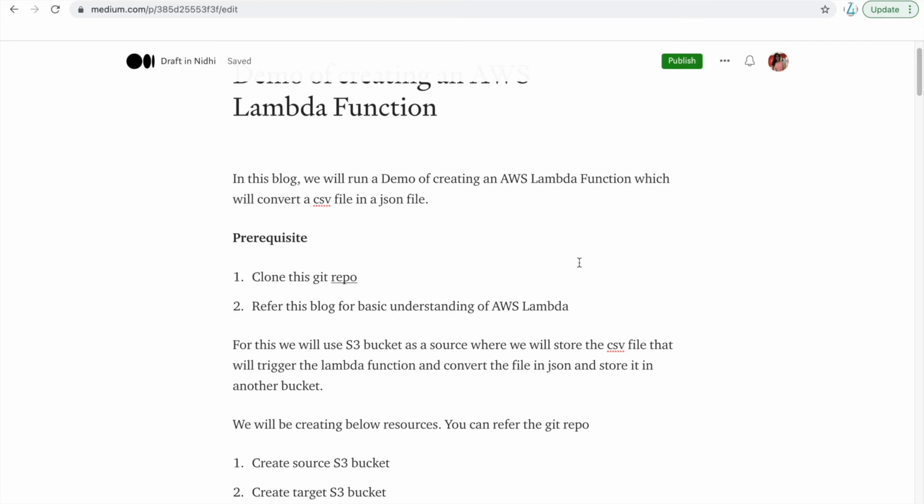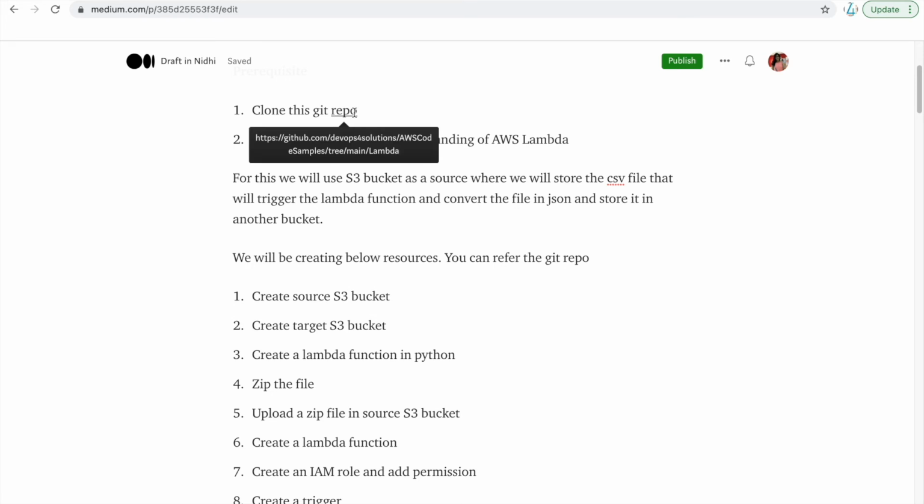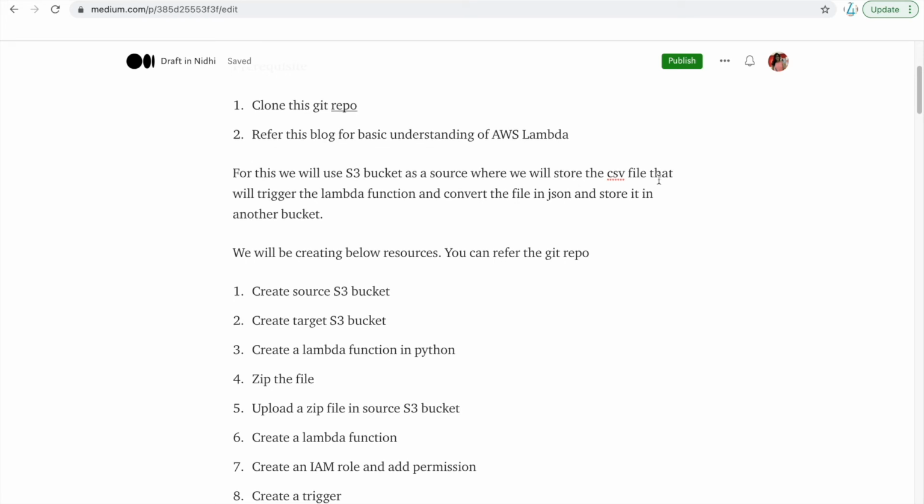Now we will run our demo of creating an AWS Lambda function, and what it does is convert a CSV file into a JSON file. You can clone this repo if you do not have this code, and for a basic understanding of AWS Lambda, you can refer to my previous blog or video.